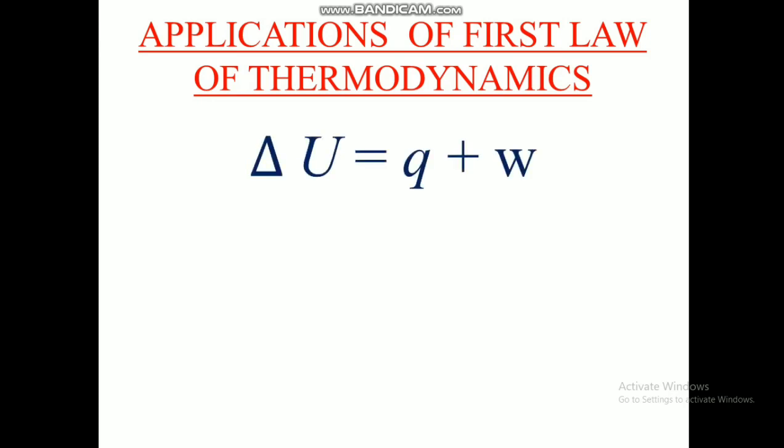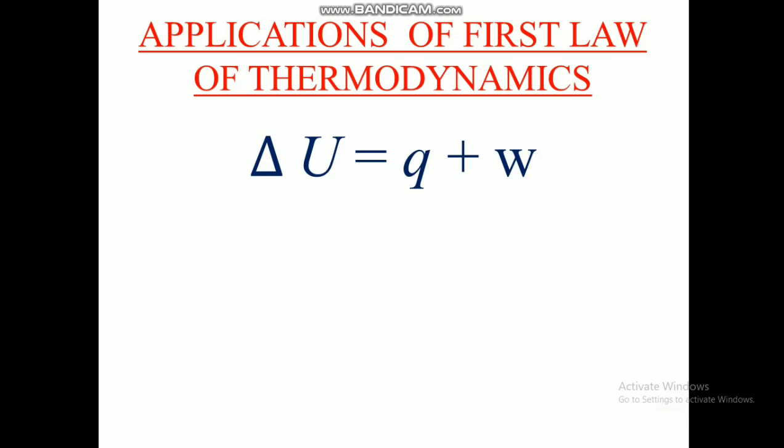So the first law of thermodynamics, which is delta U or change in internal energy, is equal to Q plus W, where Q is the heat exchange and W is the work done. We discussed two statements of this equation: the internal energy of an isolated system is always constant, and energy can neither be created nor destroyed. So if that is the case, we can also understand that the total energy of the universe is always constant.